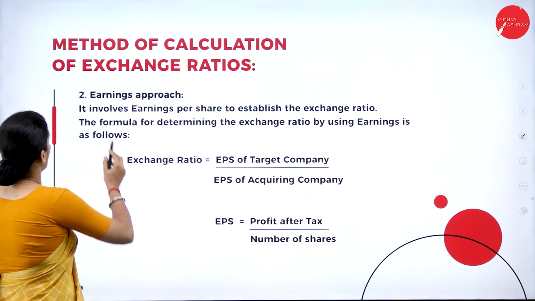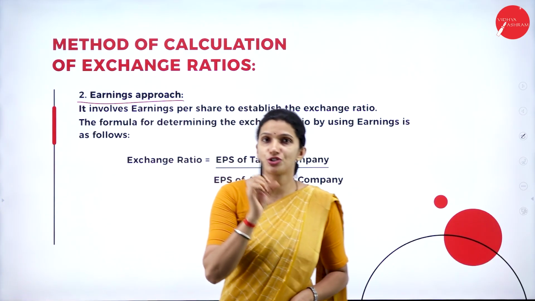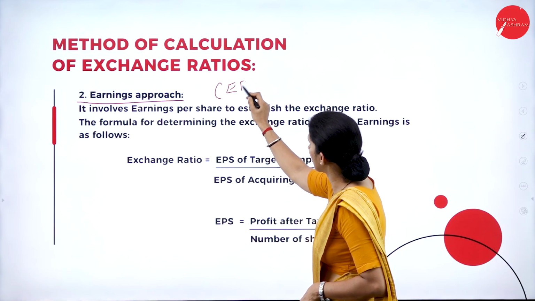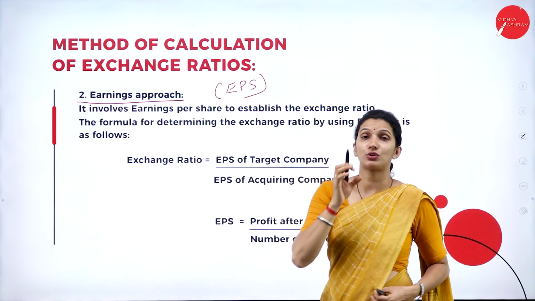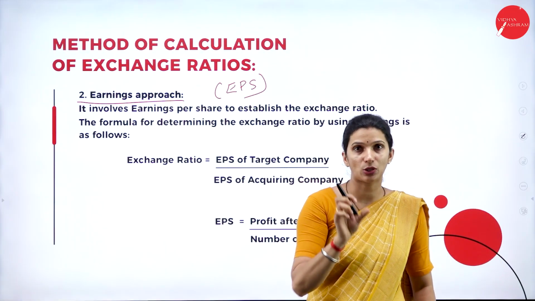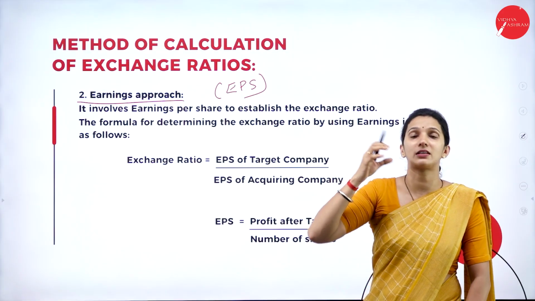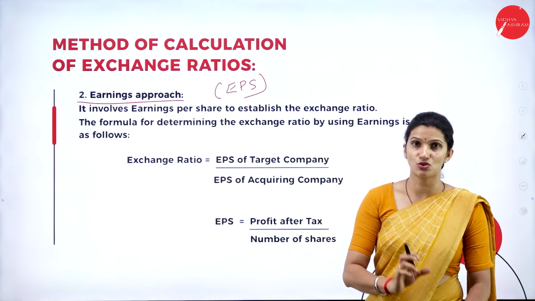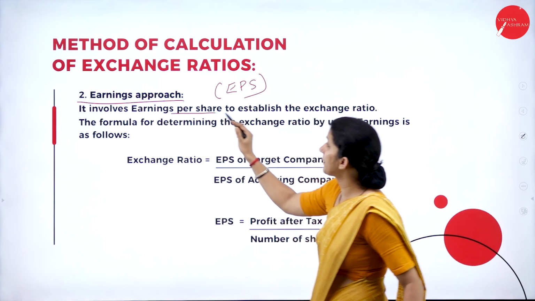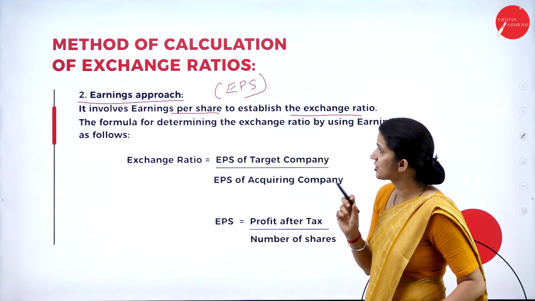The second approach that we have is the earnings approach. Usually the earnings approach is based on EPS, the earning per share of both the acquiring company and the target company. By considering their EPS, the exchange ratio is calculated. So here it involves the EPS, that is earning per share, to establish the exchange ratio.